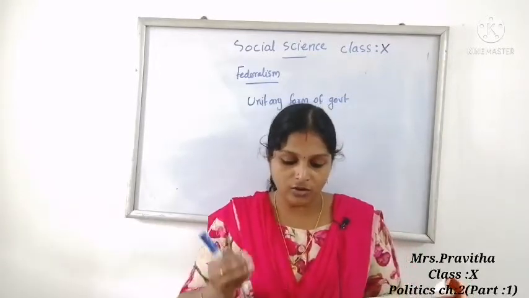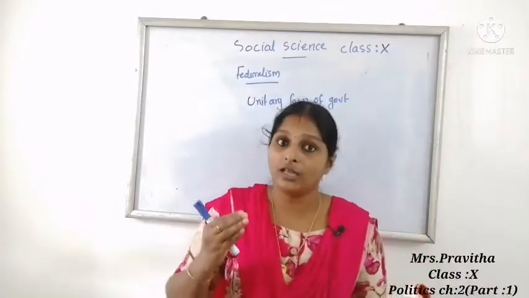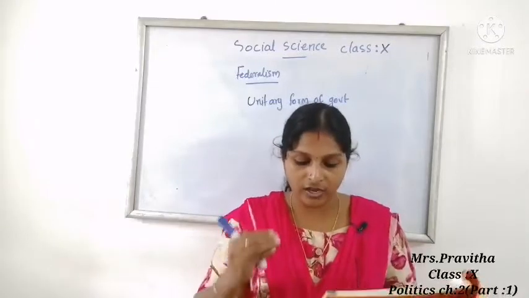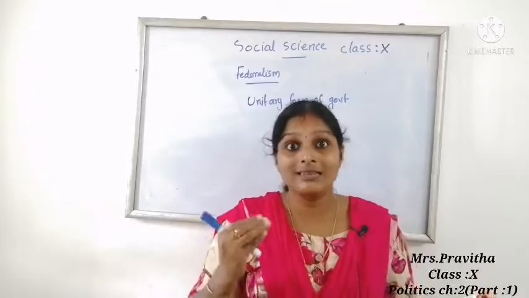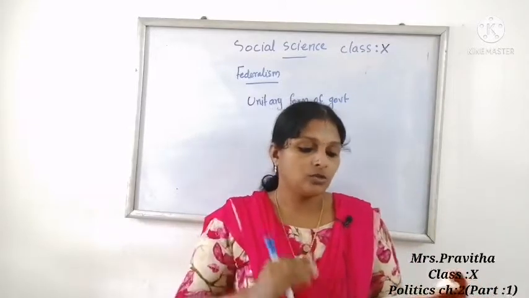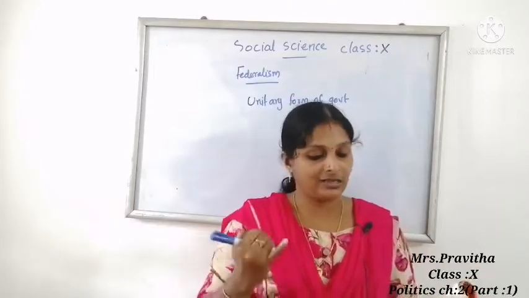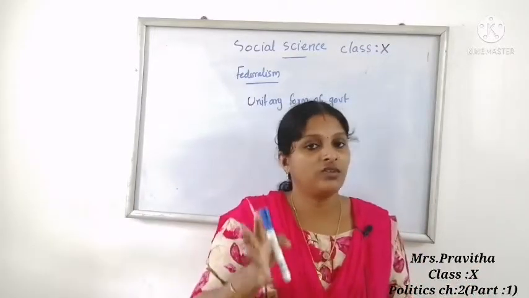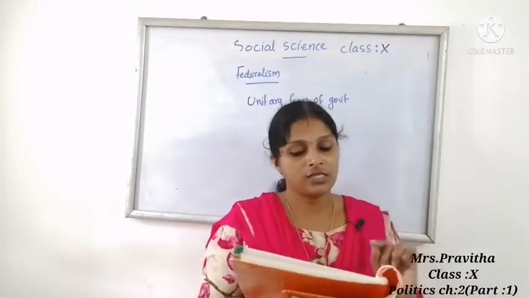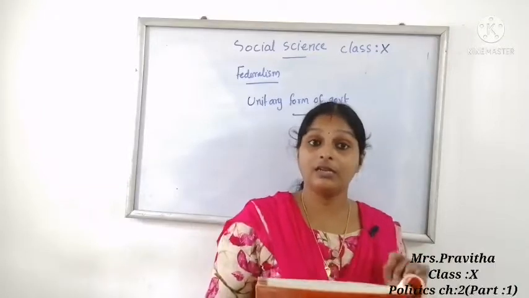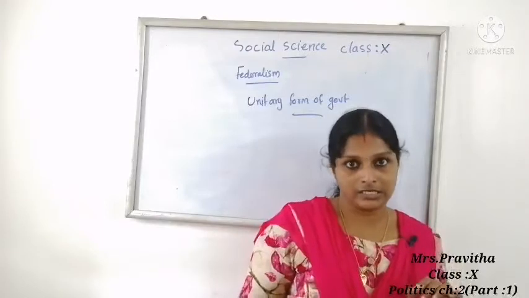Jurisdiction means, children, the geographical boundaries, the area over which someone has legal authority. Both state government and central government have their own jurisdiction or geographical boundary. Jurisdiction is specified in the matters of legislation, taxation and administration. So second one, different tiers of government govern the same citizen, but each tier has its own jurisdiction.